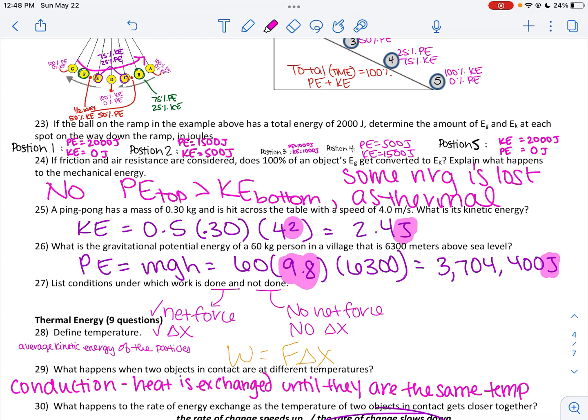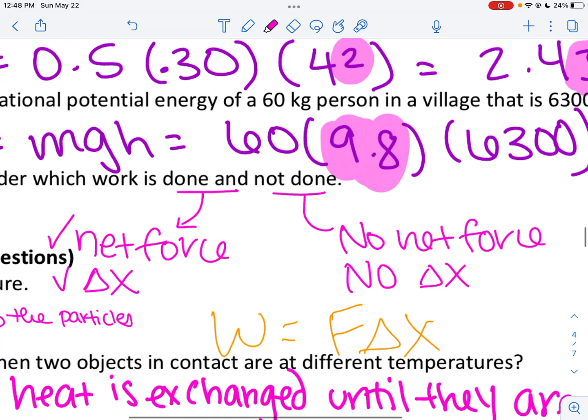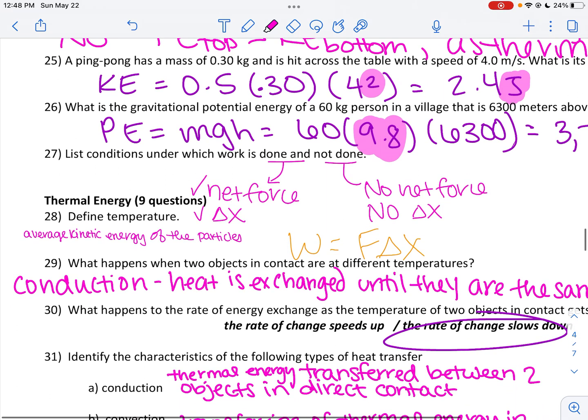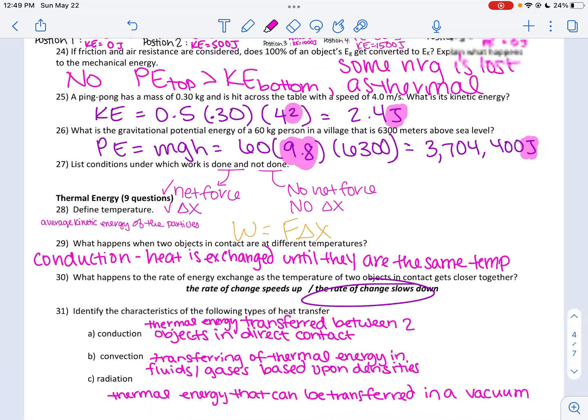And then we finished that unit. Remember talking about work. We said if there's net force and there is a displacement, work has been done. If there's no net force or no displacement, then no work. So even though I can hold a dumbbell above my head and my muscles are screaming at me that it hurts, that, oh my gosh, I can't hold this forever, if I don't move it, then technically I'm not doing any work in the physics sense.